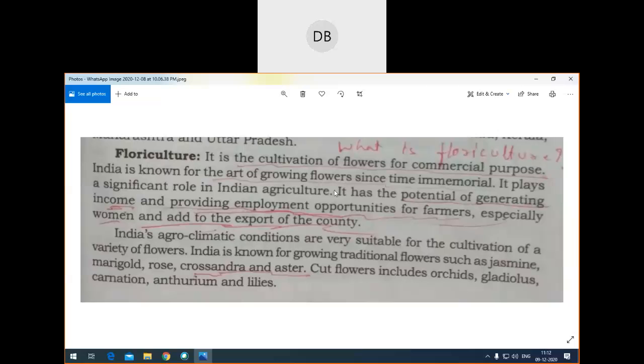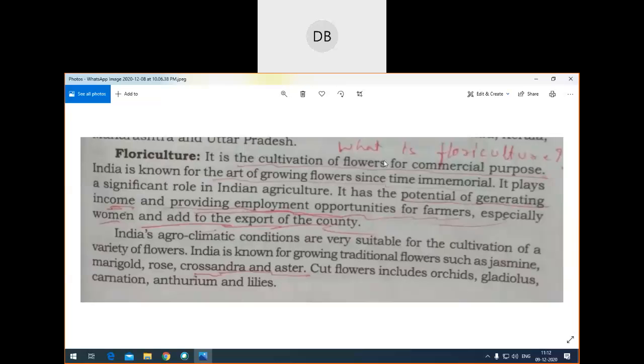It is helpful for increasing the confidence of women, or it is helpful for making women financially independent, or it is helpful for stopping women's exploitation. If you write all these things, you will get value for your answer. Remember this. Okay. So how is floriculture helpful? It creates employment opportunity, especially for rural women, and it increases our export.